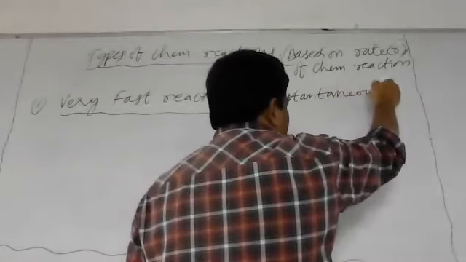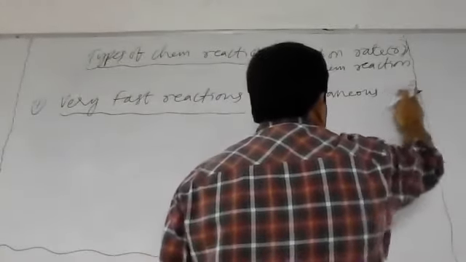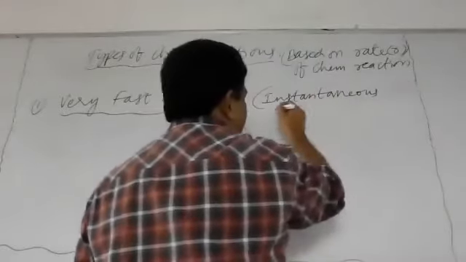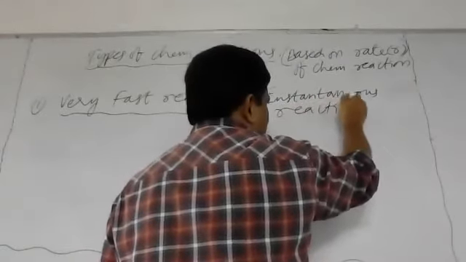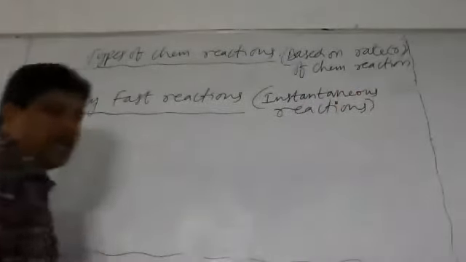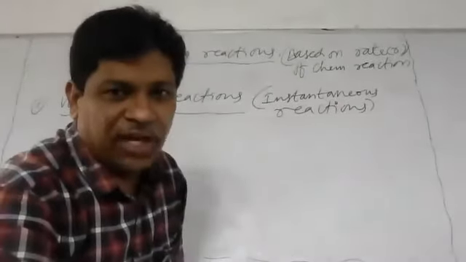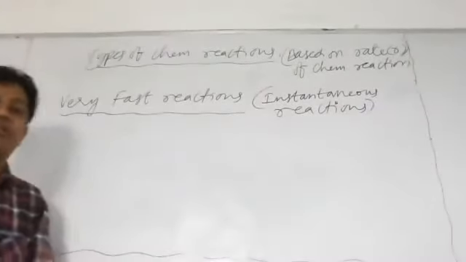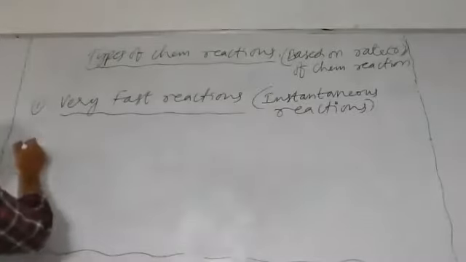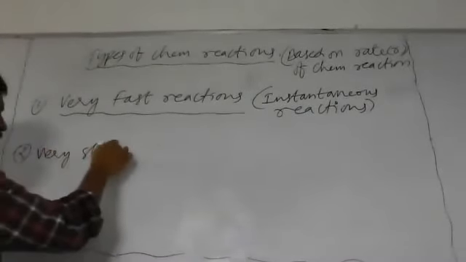So very fast reactions are instantaneous chemical reactions. Is that clear? The next type is very slow reactions. Okay, the second type is very slow reactions.